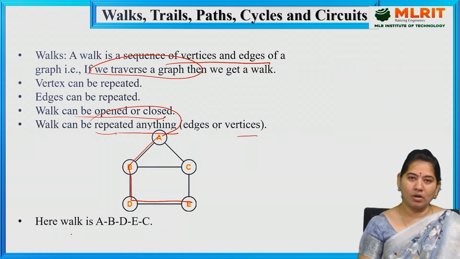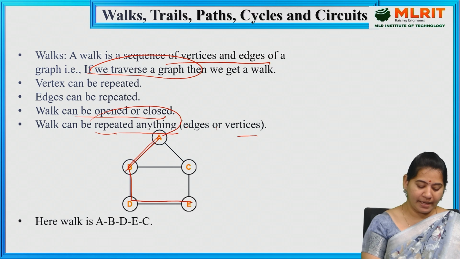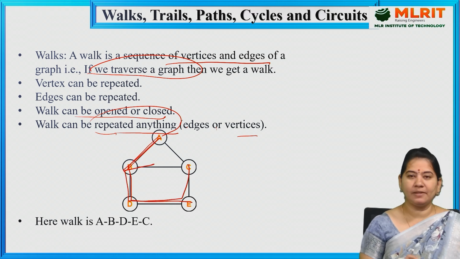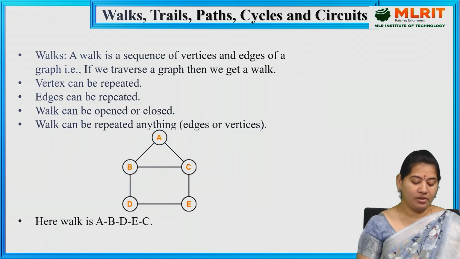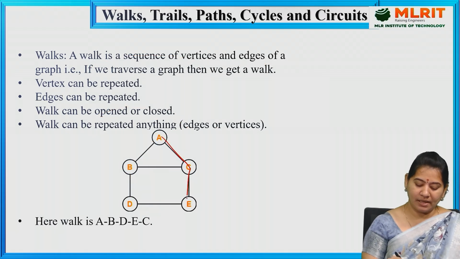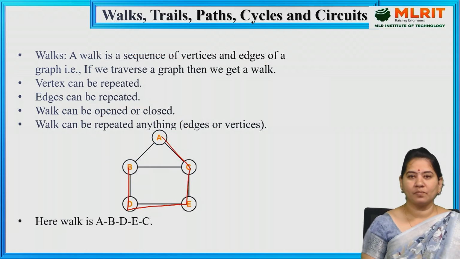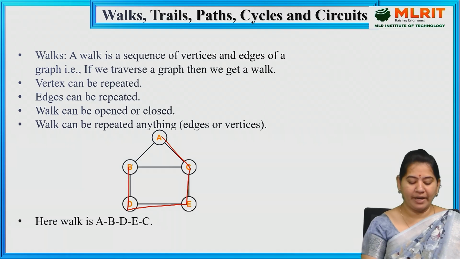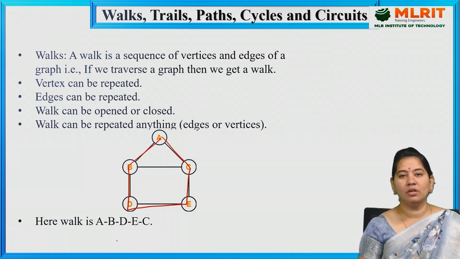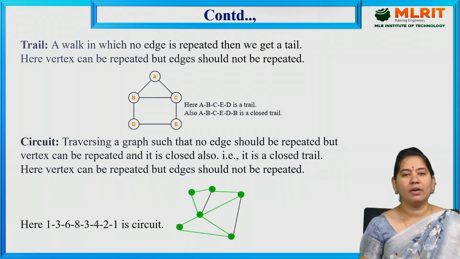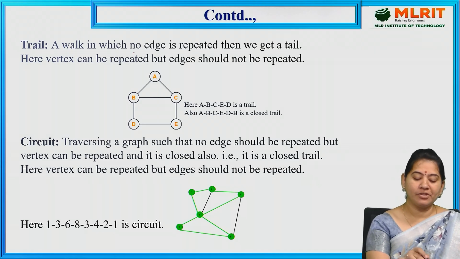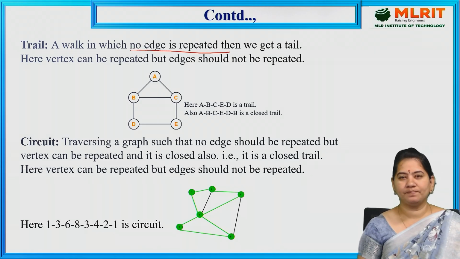So here the walk is A, B, D, E, C. So not only this one, you can also consider A, C, E, D, B. So this is open walk. If I attach from B to A, this is called closed one. So this is walk here, and we also have trail, a walk in which no edges repeated.